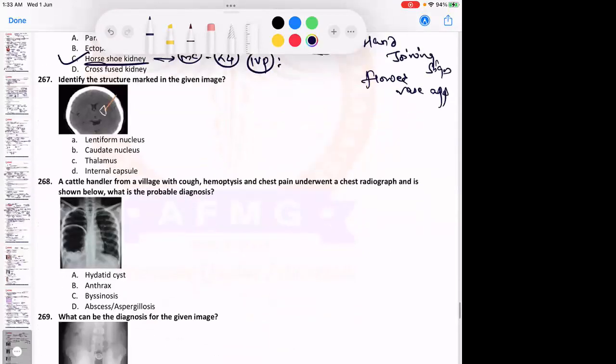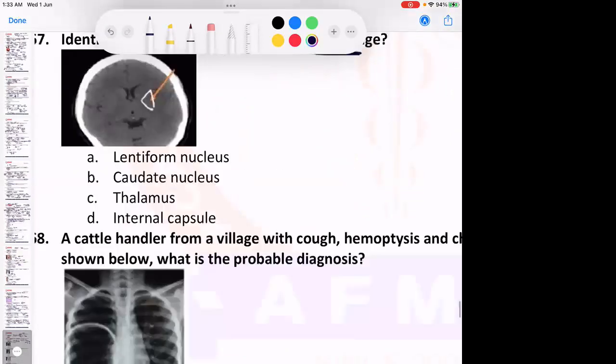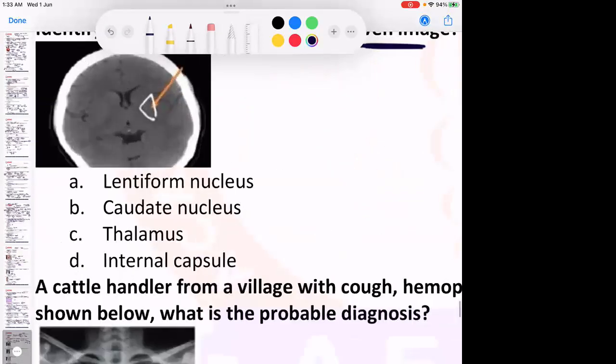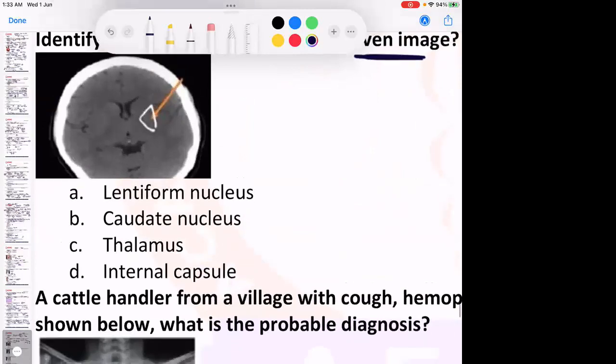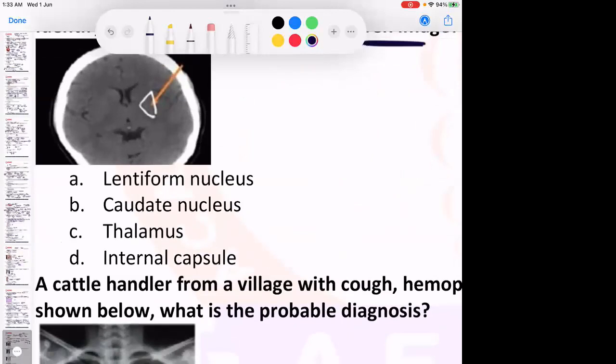Identify the next one. Identify the structure marked in the given image. क्या दिख रहा है यहाँ पे? What is marked over here? Anybody? Which is the structure marked? Anybody?